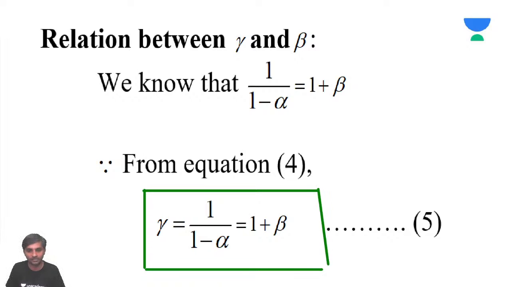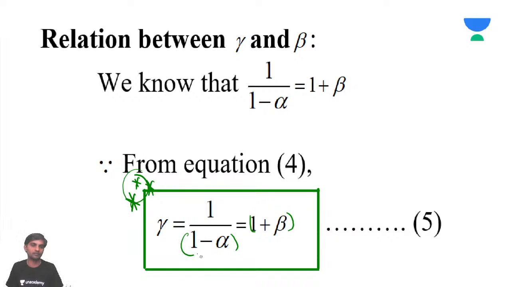This is the most important relationship to be remembered: gamma is equal to 1 by 1 minus alpha, which is equal to 1 plus beta.